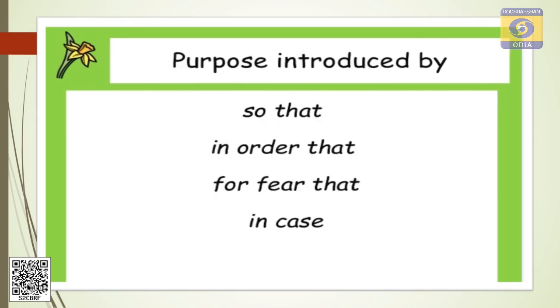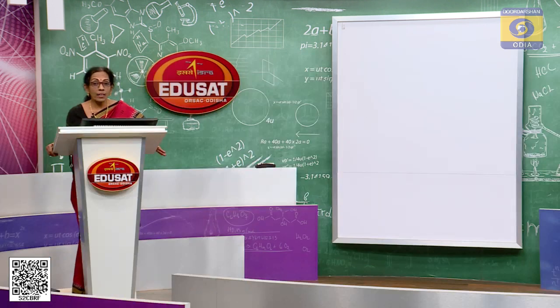Note down the subordinating conjunctions for adverb clause of purpose. The conjunctions are so that, in order that, for fear that, in case. Note down. Now comes adverb clause of reason.